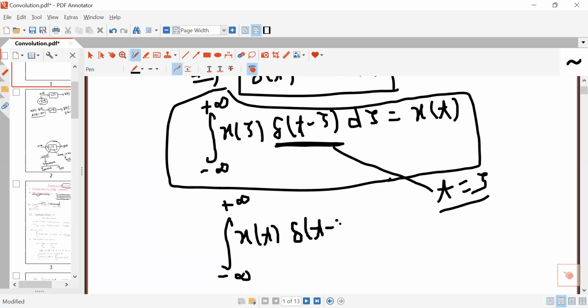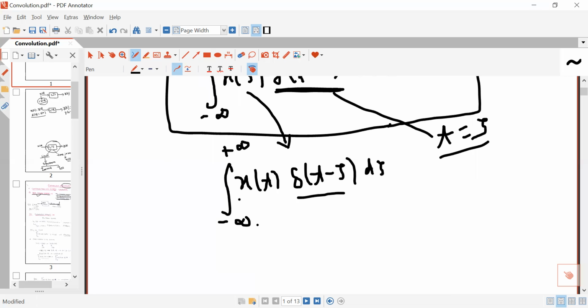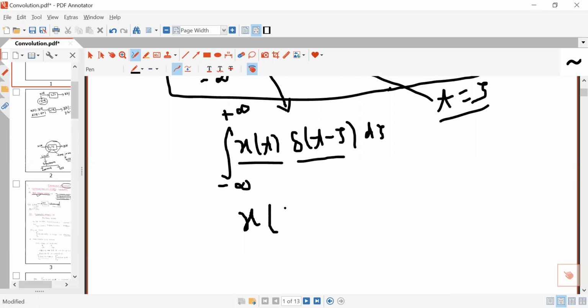You cannot say anything about this product because at tau equal to t, delta t minus t naught is not defined. That is why this integral can be converted in this form. And you can take x(t) common outside the integral because it is a constant. So you can write this as the integral from minus infinity to plus infinity of delta(t minus tau) d tau.